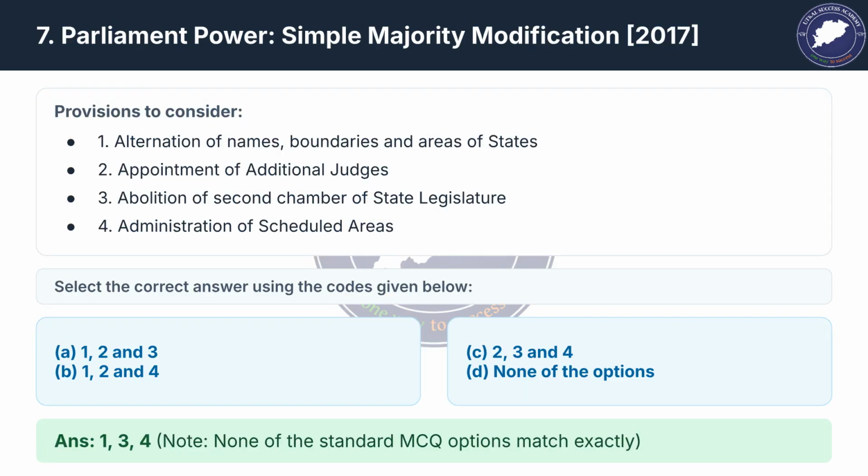This question asks, which provisions can be modified by Parliament using a simple majority? The correct provisions are the alteration of state boundaries, abolition of the state's second chamber, and administration of scheduled areas. The correct answer is 1, 3, and 4.